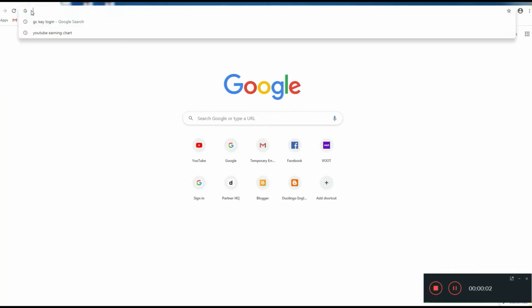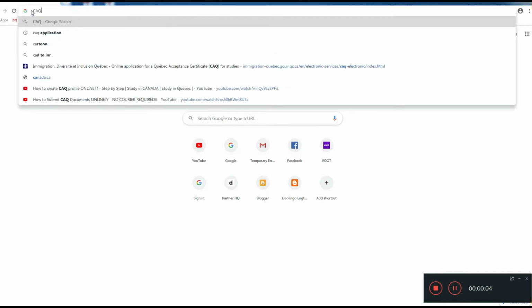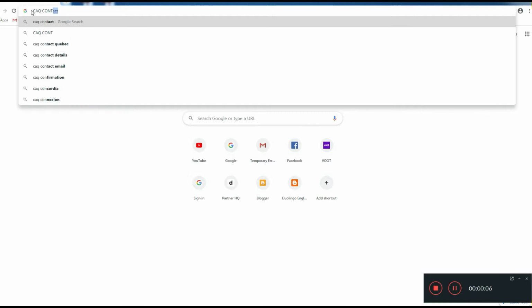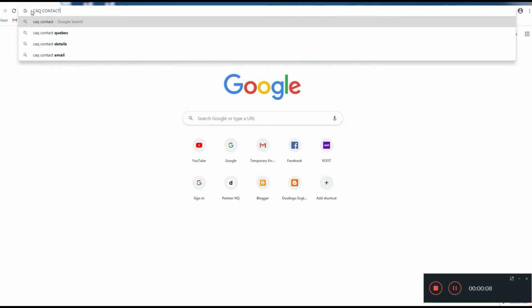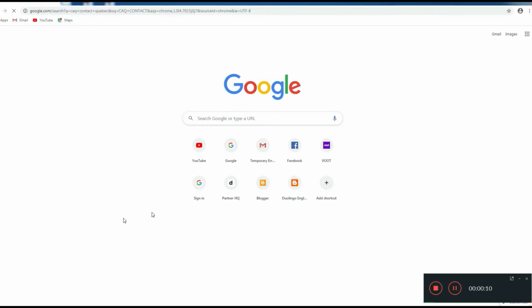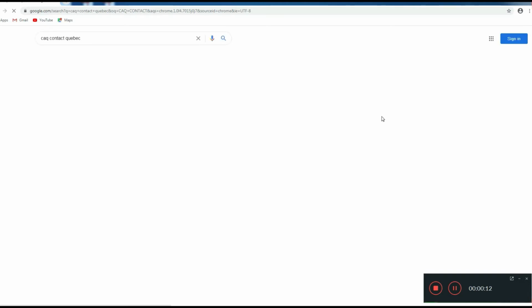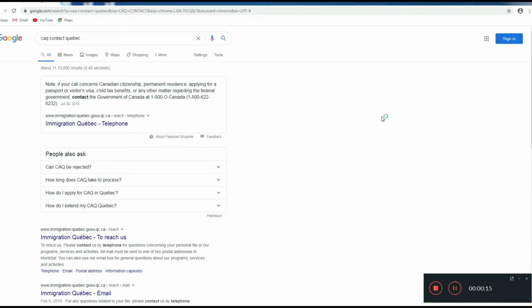So here, to check the status of CAQ, you have to first go on to Google. On that you have to type CAQ contact Quebec. Once you type that, you'll get this kind of screen, and the very first is the link for the official link of Quebec government. So you have to click on that.